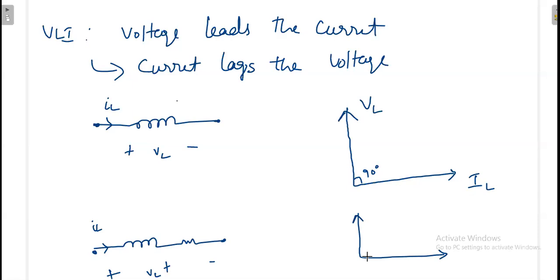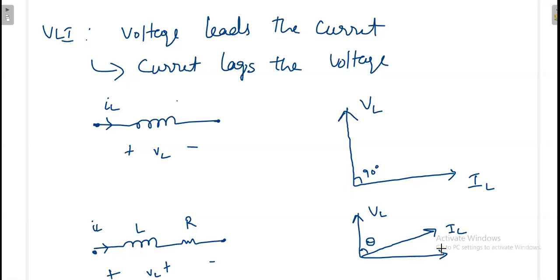That will be something like this. This may be your current, this may be your voltage. Not necessarily 90 degrees, it may be anywhere between 0 and 90 degrees. Again, see, this is L and this is R. If R is very, very small, if R is 0, exactly, your I will come to the horizontal position.